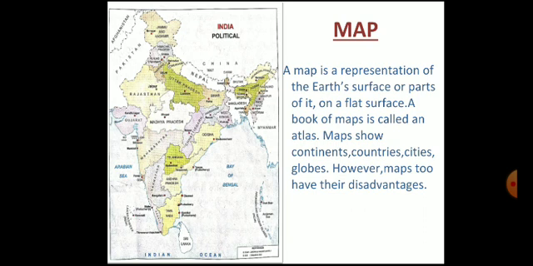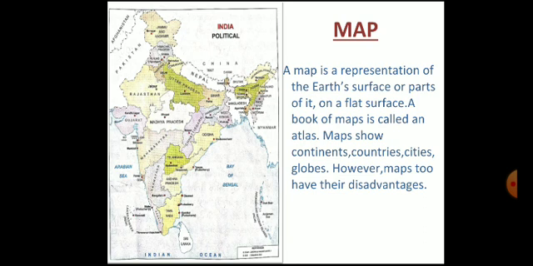Here I show India's map, the political map. You see some capitals and states, and this map is called the political map of India.